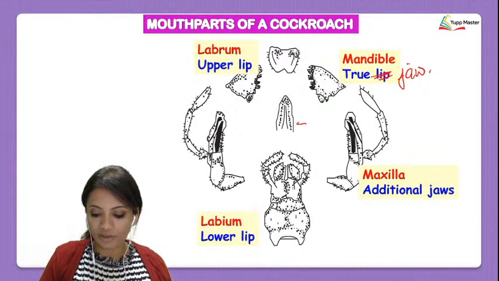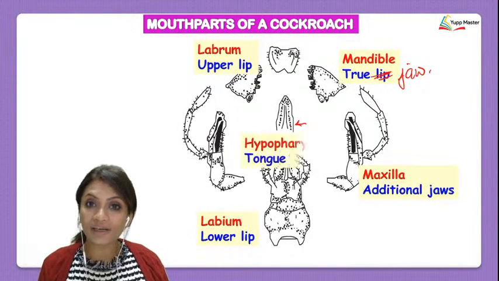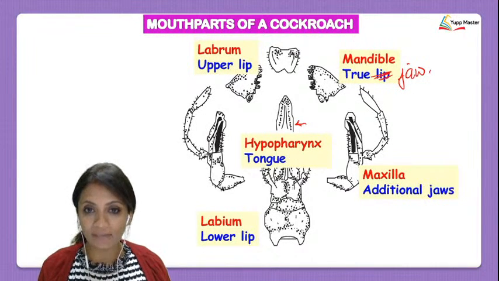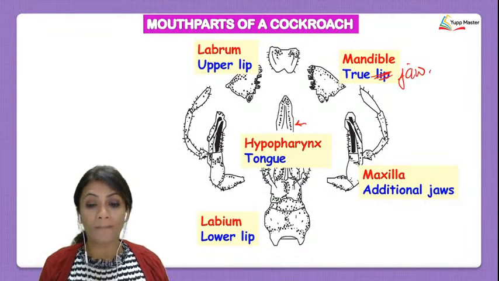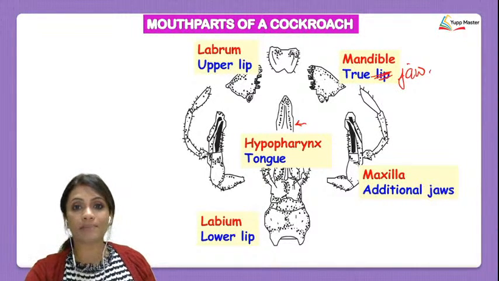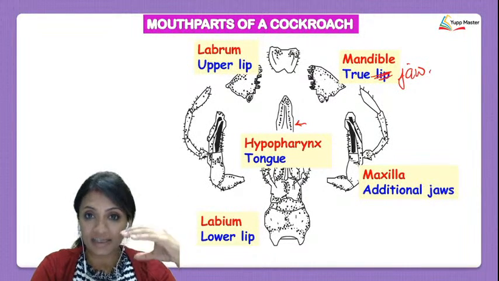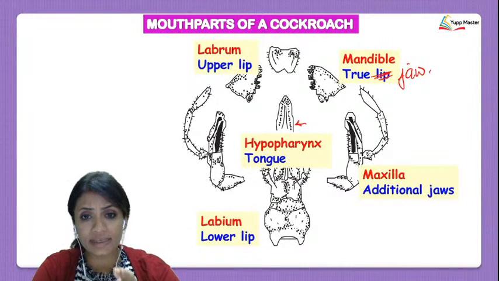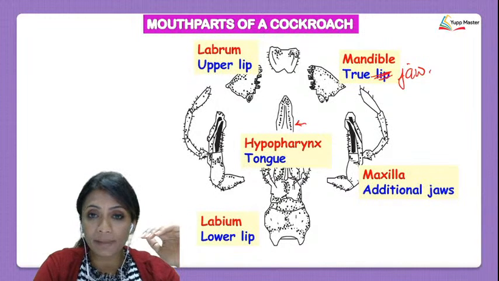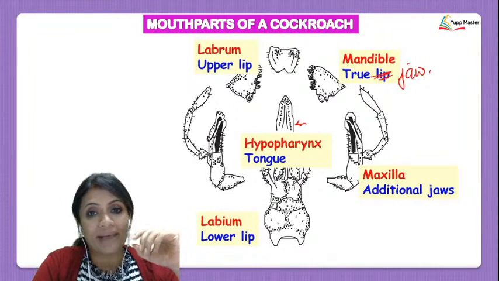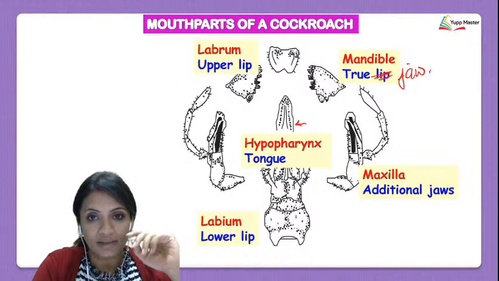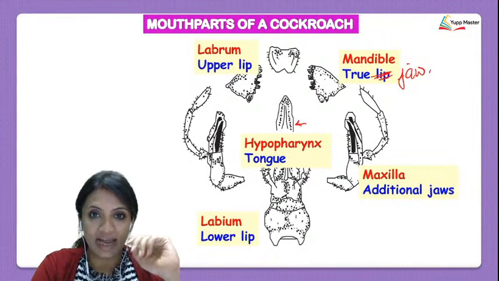And in the center, do you see this part here? That part is the tongue of the cockroach, or it can also be given the name hypopharynx. Basically, when we talk about the mouth parts of a cockroach, there is an upper lip called labrum, a lower lip called labium, a mandible known as the true jaw, maxilla called the additional jaw, and in the middle there is a tongue which is called the hypopharynx.